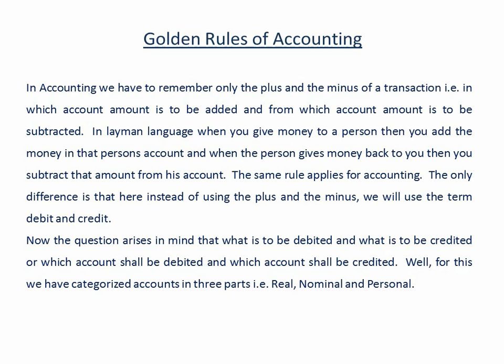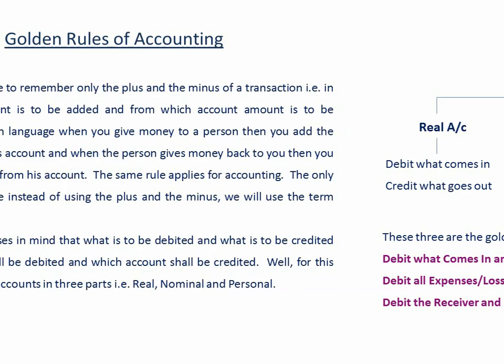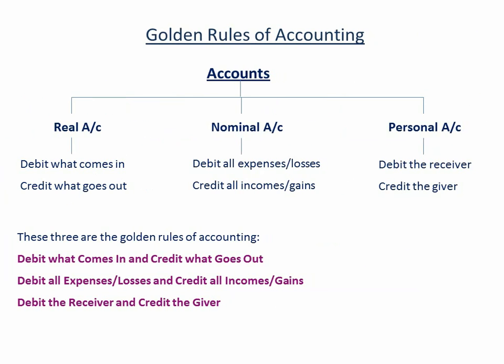The basic difference is that here, instead of plus and minus, we'll use the terms debit and credit. Now you will be thinking that plus and minus is very simple, but how can we ascertain the debit and credit aspect, that is, which account is to be debited and which account is to be credited? Well, for this we have three golden rules of accounting. These golden rules of accounting are categorized on the basis of accounts.